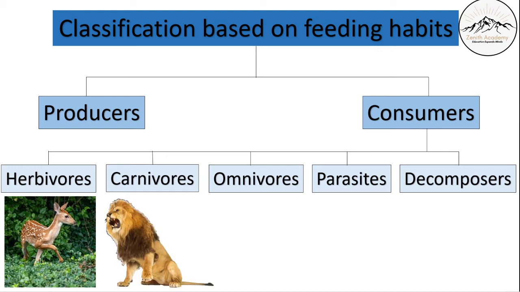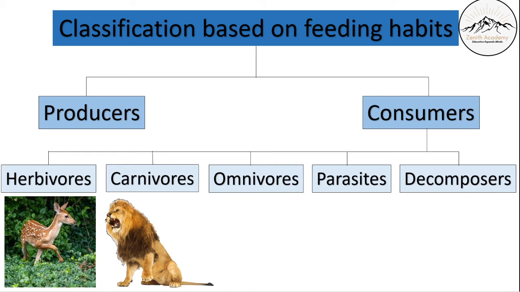Then we have carnivores. Carnivores such as lions, tigers, all these will come under carnivores. So what do they eat? They eat flesh of other animals. They have very sharp, long teeth so that they can tear the flesh of animals and they can eat that.